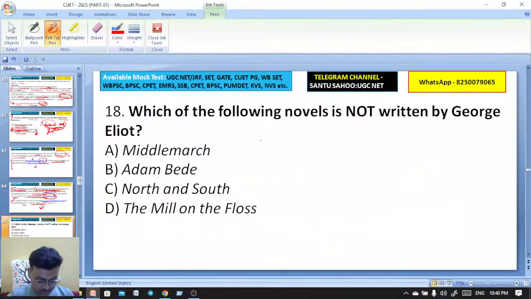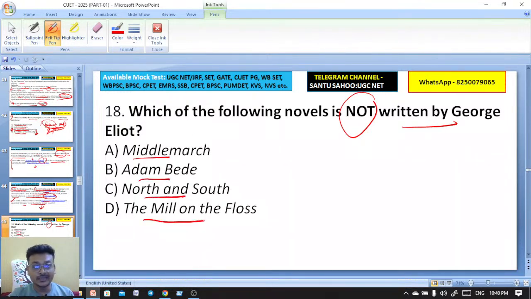Next question. Which of the following novels is not written by George Eliot? We have Middlemarch, Adam Bede, North and South, The Mill on the Floss. These are all novels. You have to choose which one is not written by George Eliot.